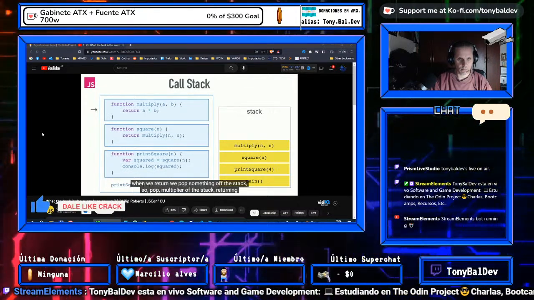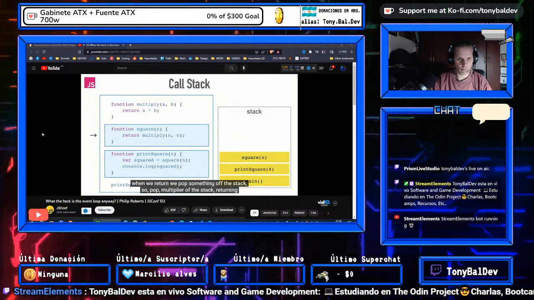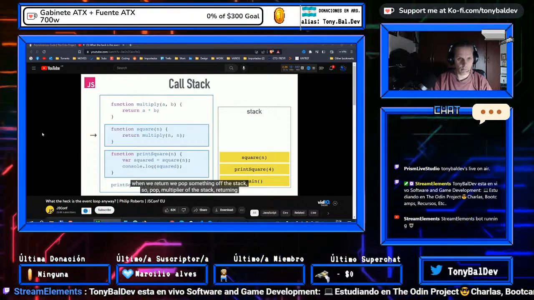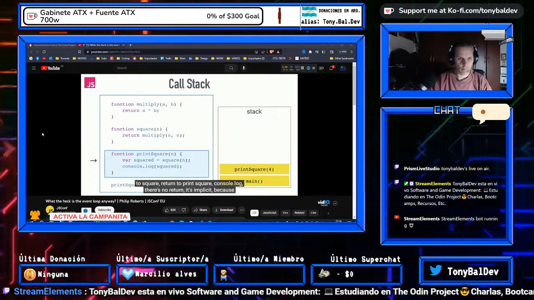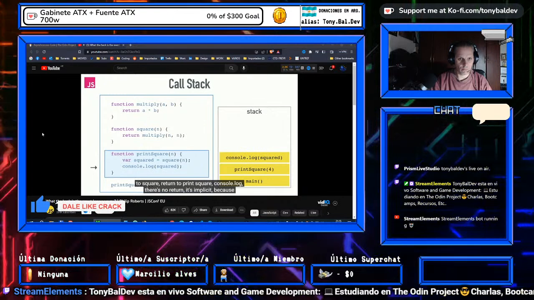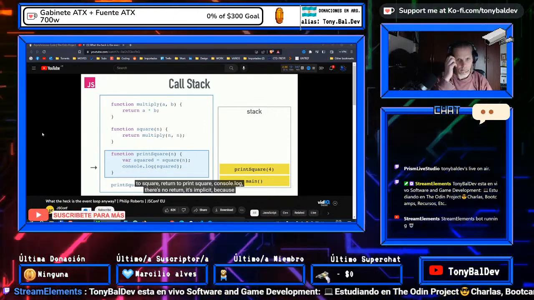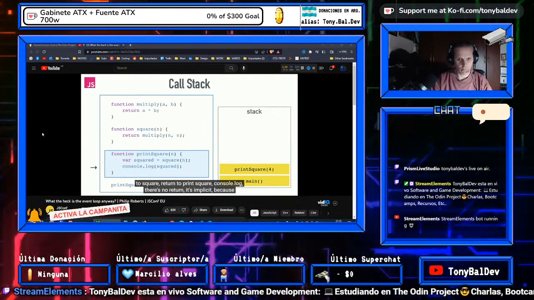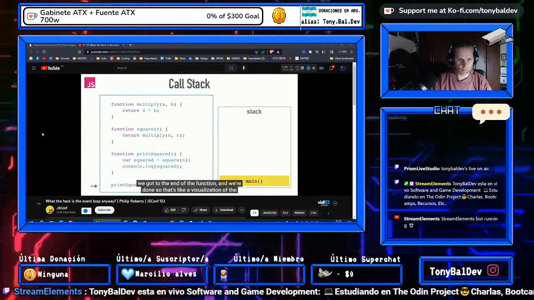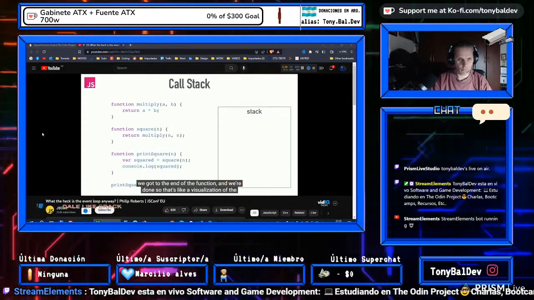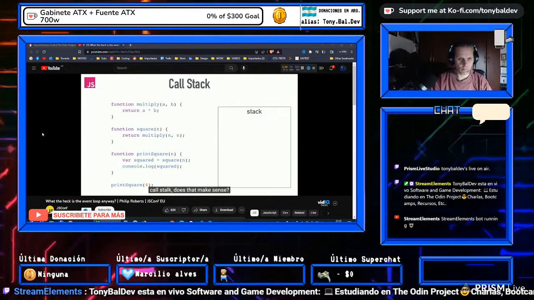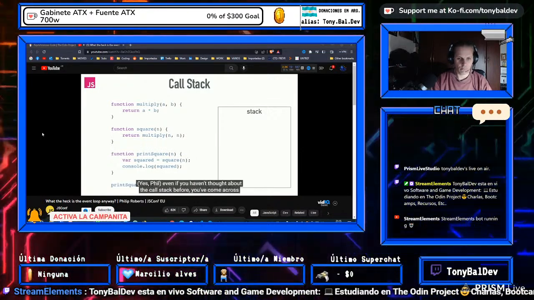So I said, when we return, we pop something off the stack. So pop multiply off the stack, return into square, return into print square, console.log. Print square now has no return, but it's implicit because we got to the end of the function, and we're done. So that is a visualization of the call stack. Does that make sense? Yes? Well, OK, great.